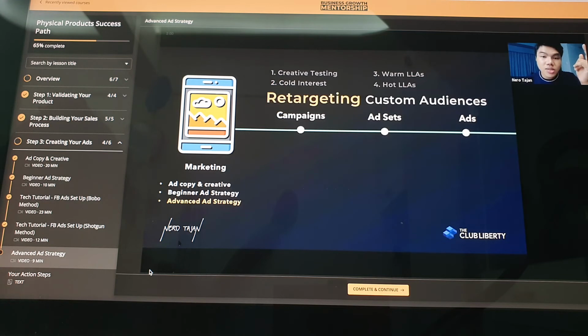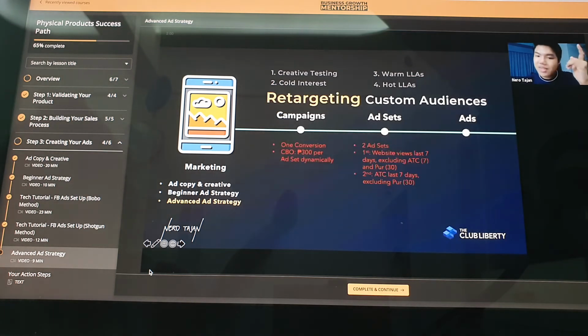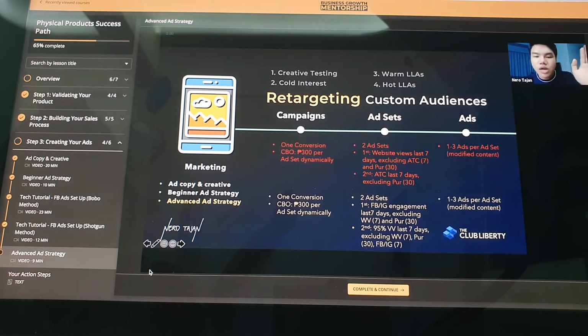I also taught about retargeting and custom audiences. You will not understand this. I know. Right now, 90% will not understand this, and I honor that experience. It's a good thing to be a beginner always, all the time. You have the freedom to learn a lot of things. Now, screenshot nyo. Ito sa retargeting. And 5, 4, 3, 2, 1.